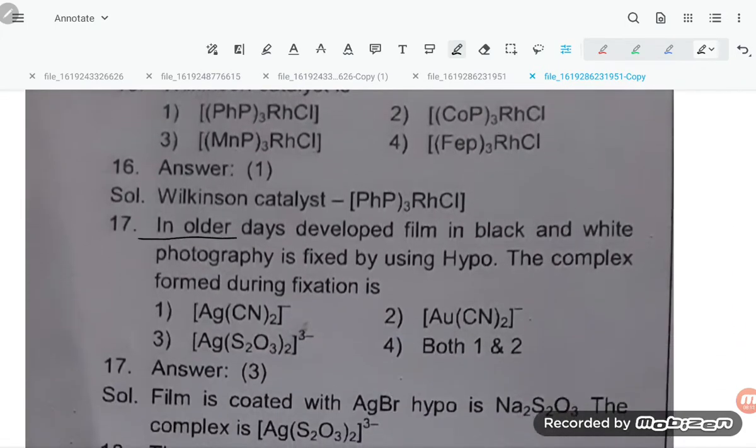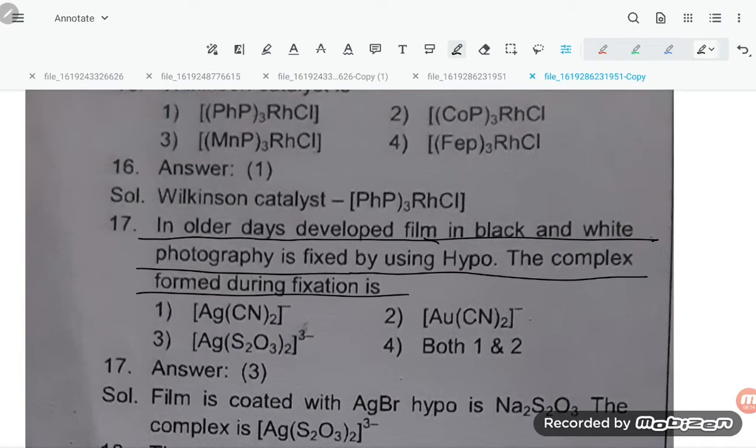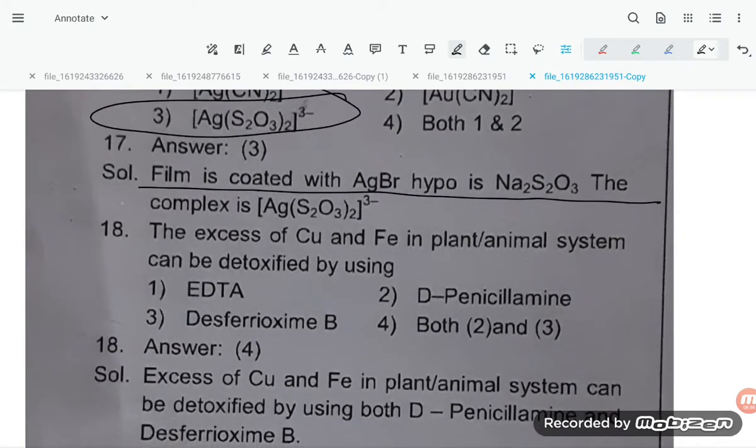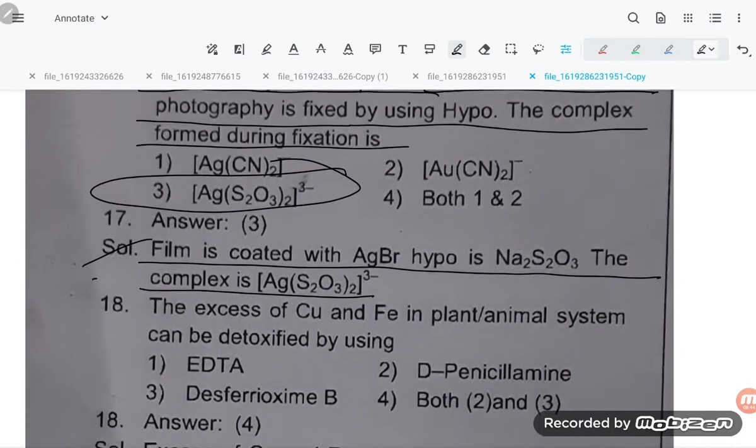In older days, developed film in black and white photography is fixed by using hypo. The complex formed during the fixation is [Ag(S2O3)2]3- ion. Film is coated with AgBr, hypo is Na2S2O3. The complex is [Ag(S2O3)2]3-. So this is what our answer is, dear students.